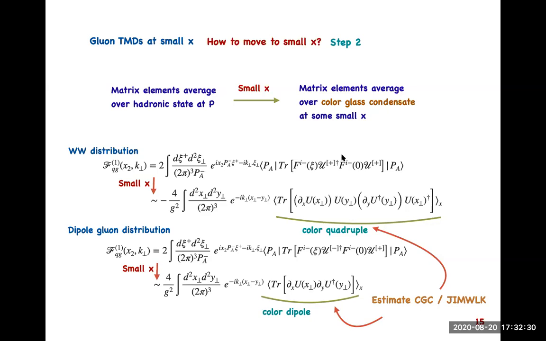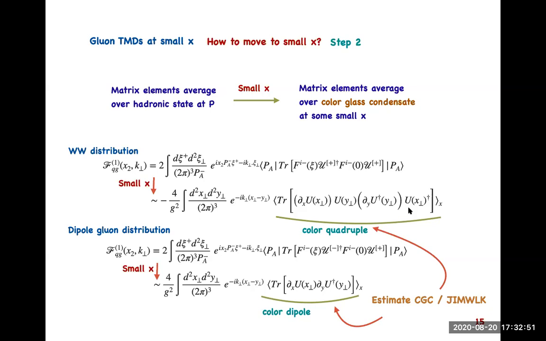First construct the operator as a correlator of Wilson lines, and then evolve those Wilson lines using a JIMWLK-like equation or take an average through the color glass condensate. That's the basic scheme of going to the small x limit.